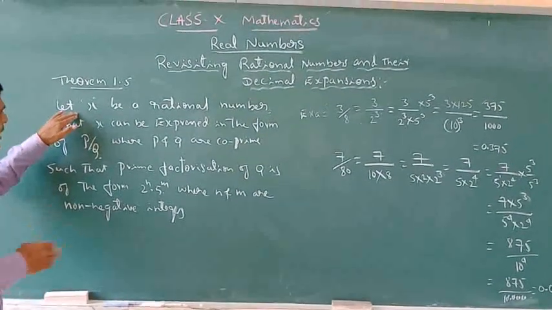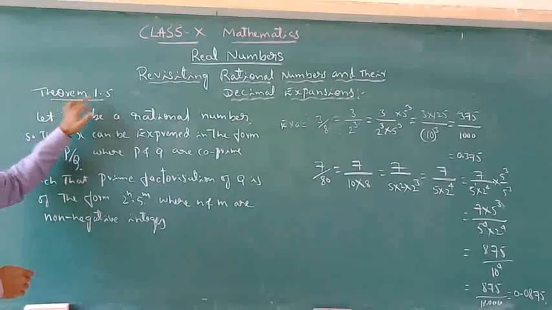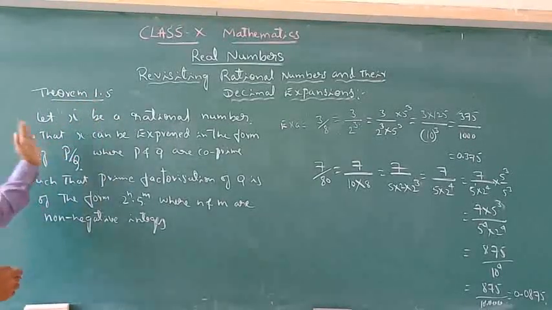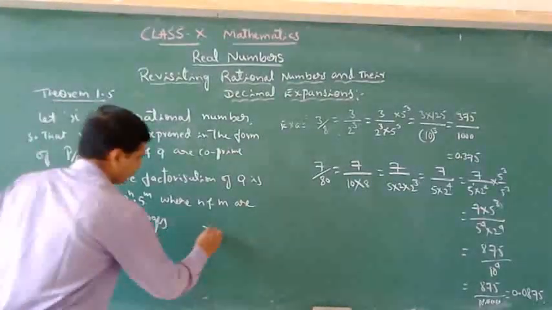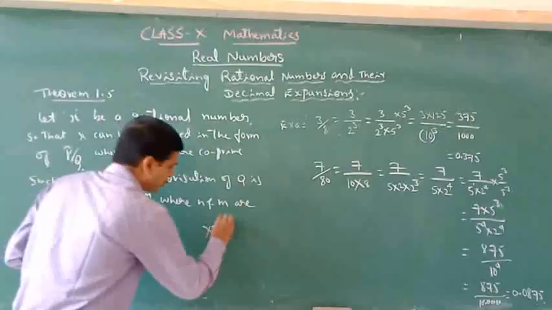Again we should rewrite this in the theorem, that is theorem number 1.5. It says: let x be a rational number, consider x is p by q.